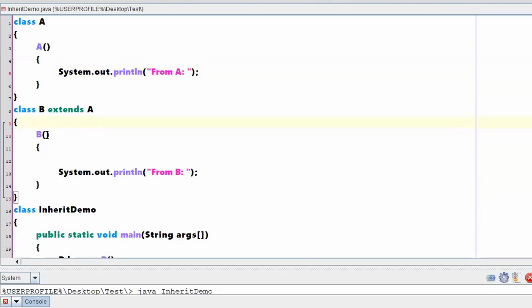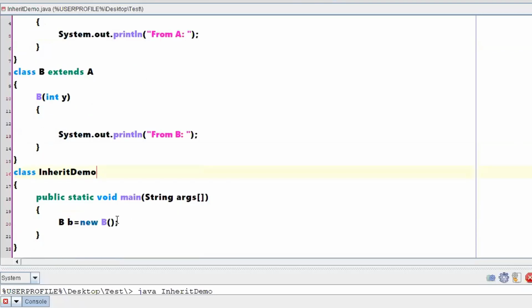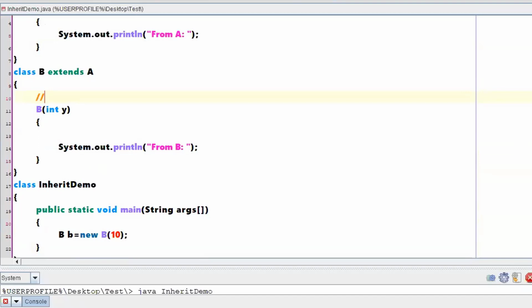Now what I have done is, if you have an argument, this is called a parameterized constructor. So when you have a parameterized constructor, what happens if you are creating an object here, an object of A with 10? This constructor needs to be executed. When the constructor of class B needs to be executed, that means this particular class should come into action. When this class has to come into action, implicitly you wrote something called super here. If you remember, I said there is an implicit statement called super.